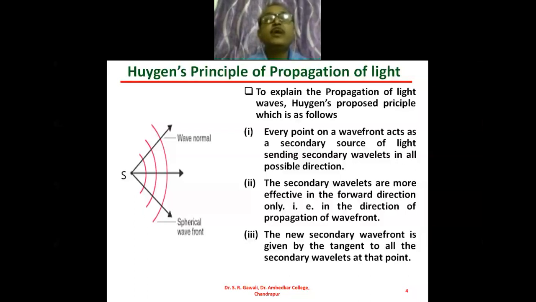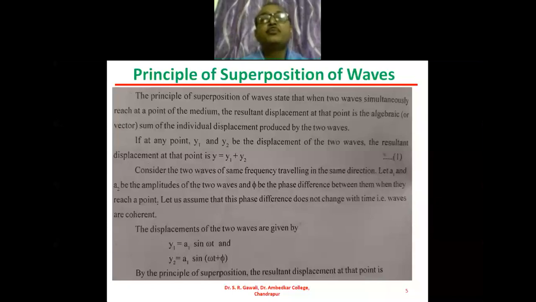Then we have to study here the principle of superposition of waves, also called the principle of overlapping of waves. Okay.